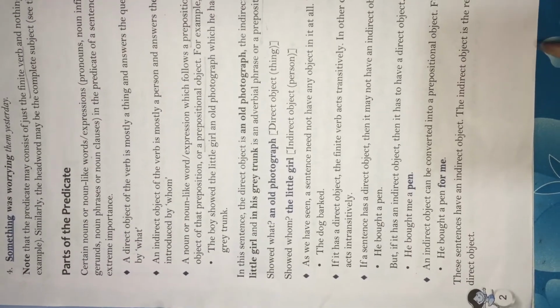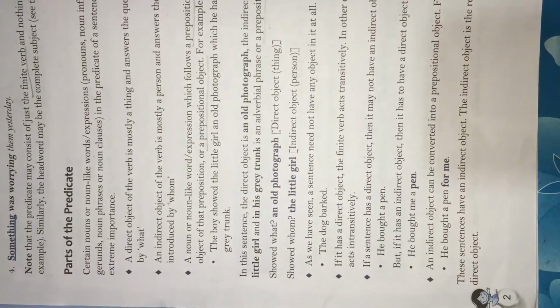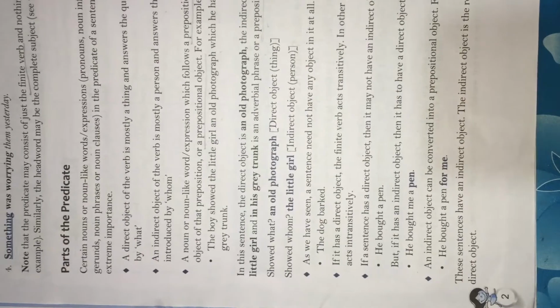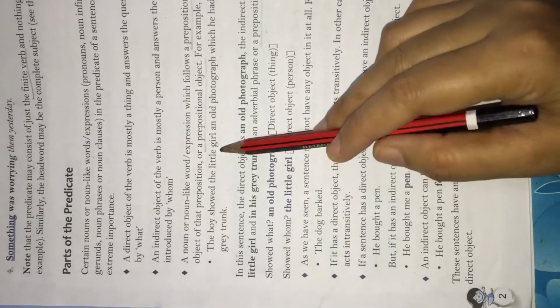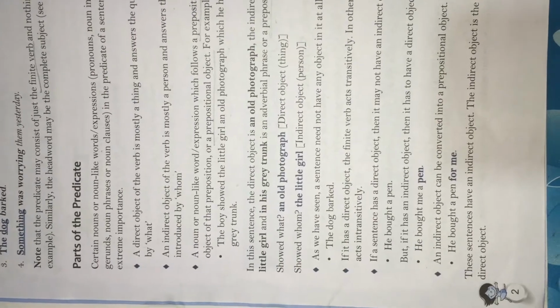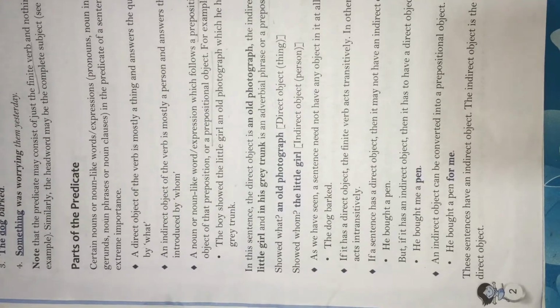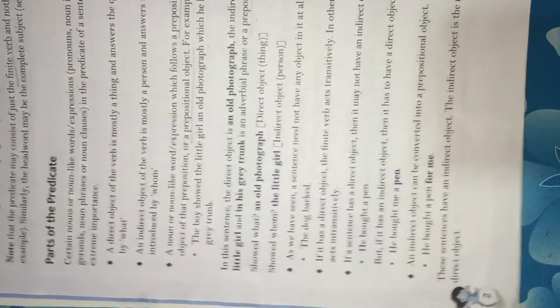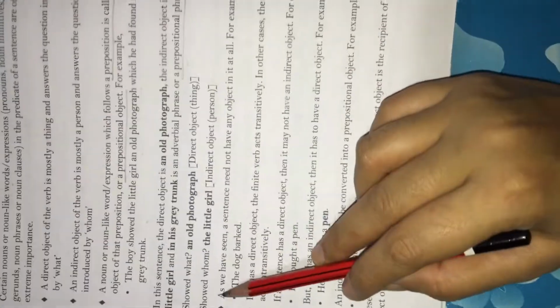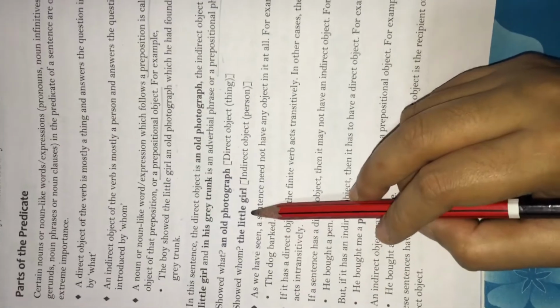So, in the sentence, the direct object is an old photograph, the indirect object is the little girl, and in his grey trunk is the prepositional phrase. Showed what? An old photograph. So direct object. Showed whom? The little girl. Indirect object.